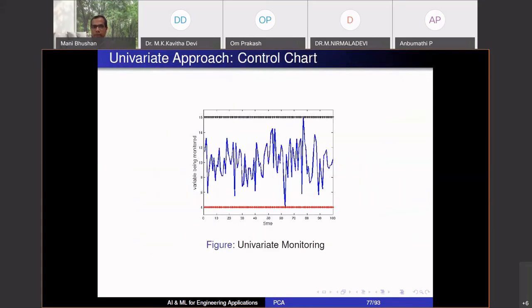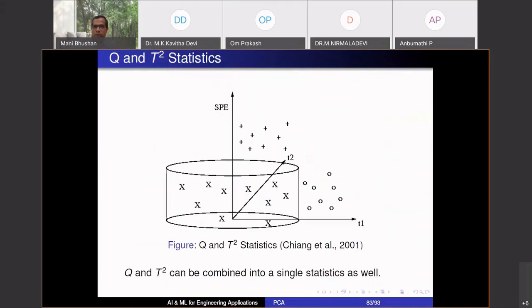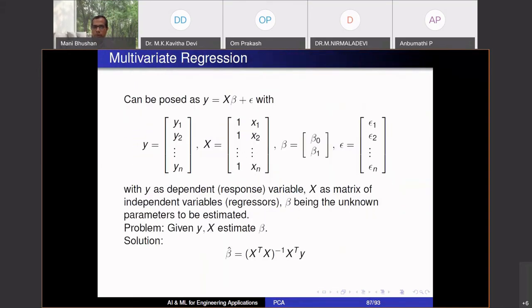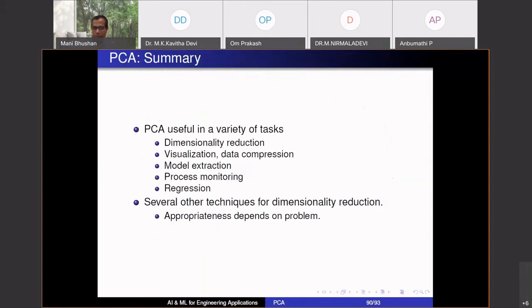Okay, I think I will go to my last slide. There is a lot of other material, but we don't have time for it. But for the sake of completeness, I put it here. So this is a summary for PCA. PCA is useful in a variety of tasks: dimensionality reduction, visualization, data compression, model extraction. So you can reduce the dimensions. The top dimensions in terms of variance capture are a low dimensional representation of the original data. The directions which have low variance, which you're ignoring, represent a model of restriction on the process variables.